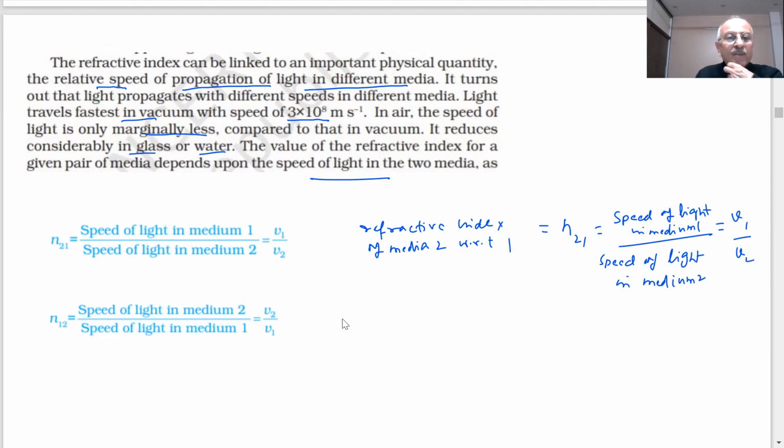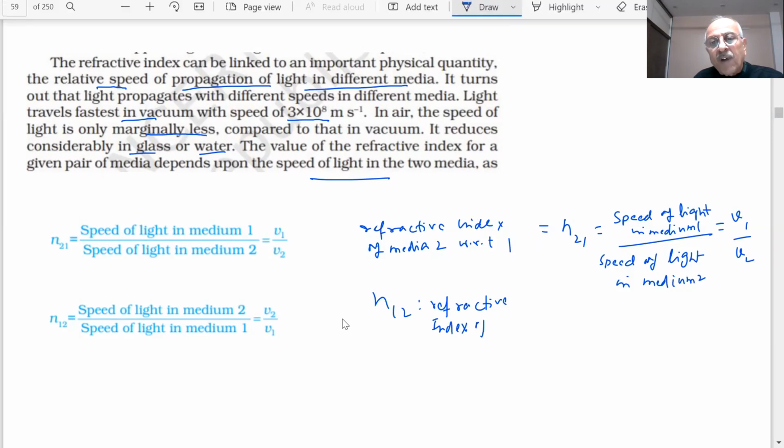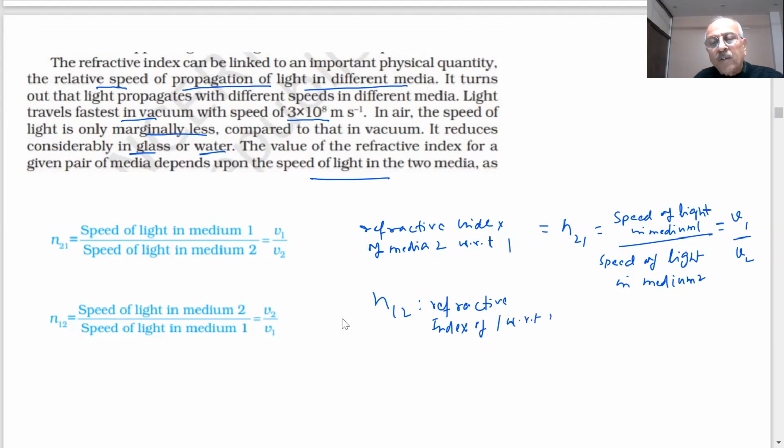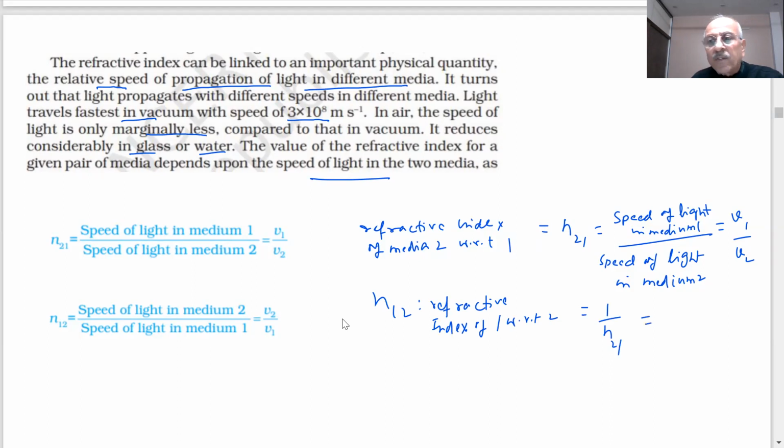And if I say the refractive index of 1 with respect to 2, this is n12, the refractive index of 1 with respect to 2. That means the light is going from glass to air, for example, then that will be equal to 1 by n21, which will be V2 by V1. Note down these formulas, they are important. A question could be put on this.